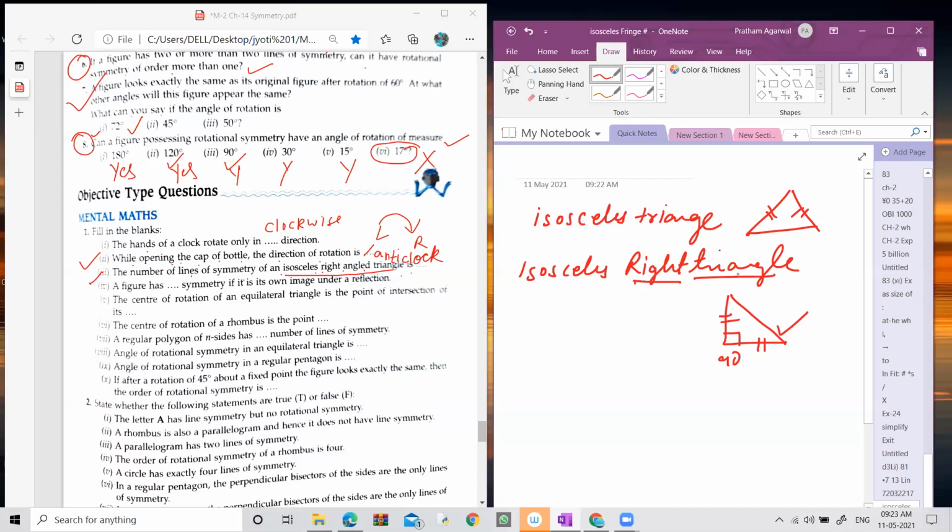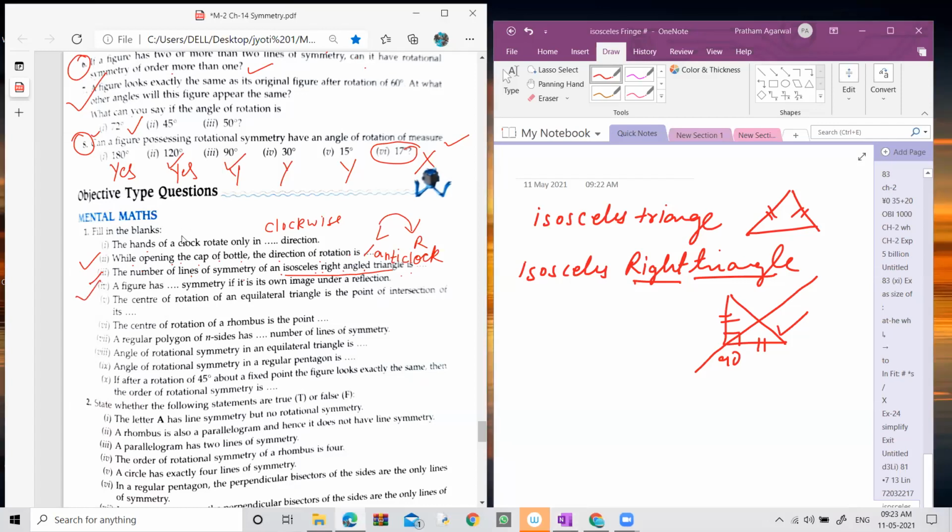So I'm asking, how many lines of symmetry are in this isosceles right angle triangle? Very good, Agam, Manav, very nicely you have answered. Ma'am, one. There is only one, very nice. Either it is an isosceles triangle or an isosceles right angle triangle, it has only one line of symmetry. Very good, Preksha, Karan. Very nice, all of you.